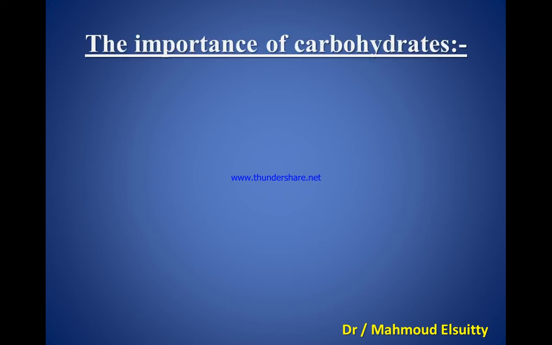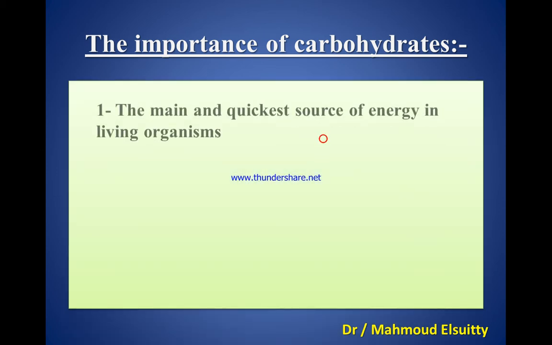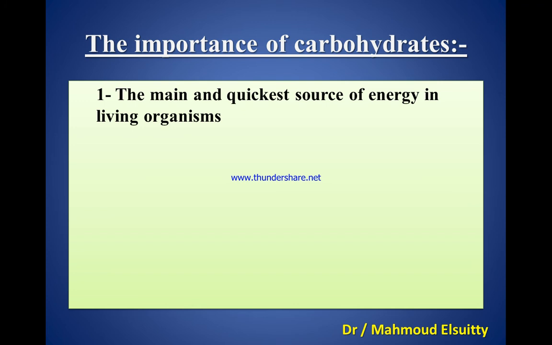Let's talk about the importance of carbohydrates. What is the importance of carbohydrates for our bodies? Number one, the main and the quickest source of energy in living organisms, whether plant, animal, or human.